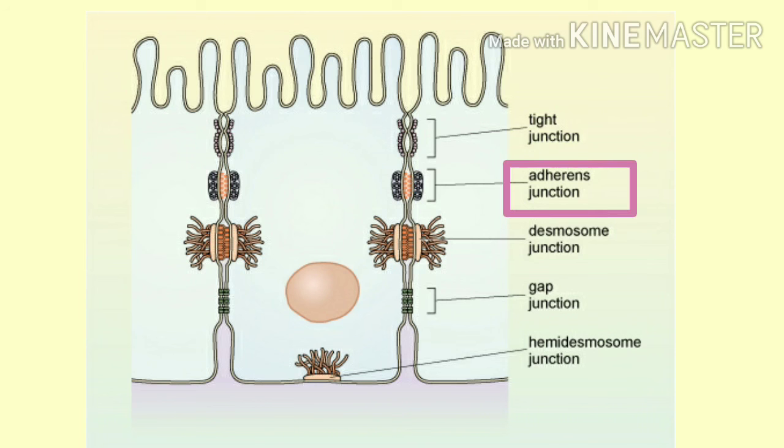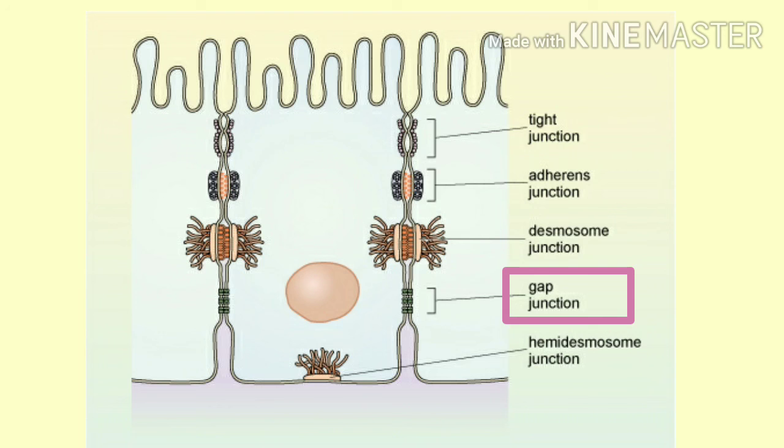When there is a cementing-like effect to keep various cells together, then it is called adhering junctions. And when there are gaps between the cells so that there can be exchange of materials, then it is called gap junctions.